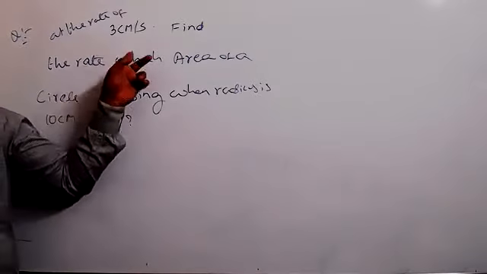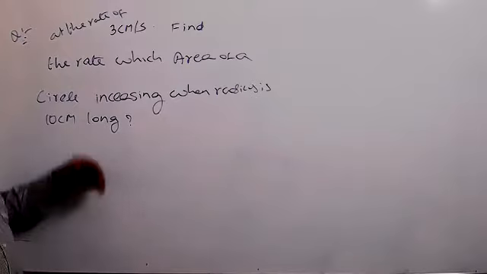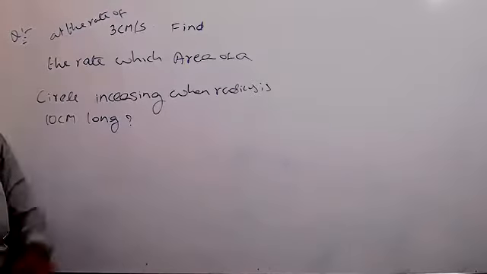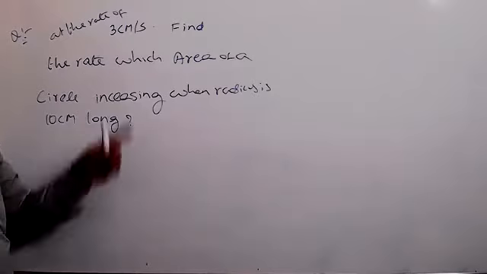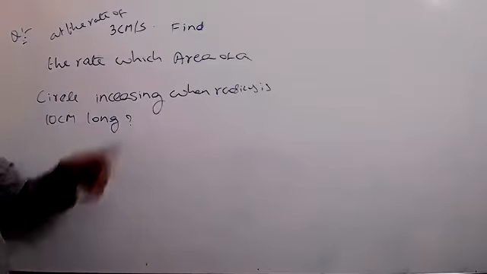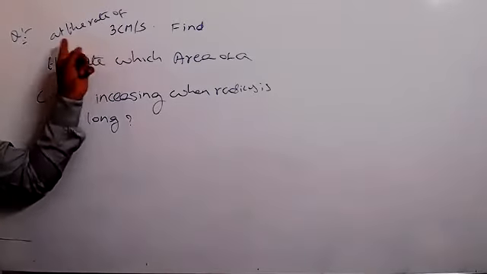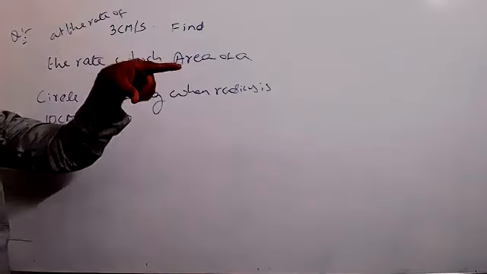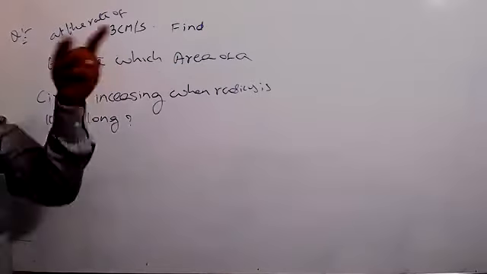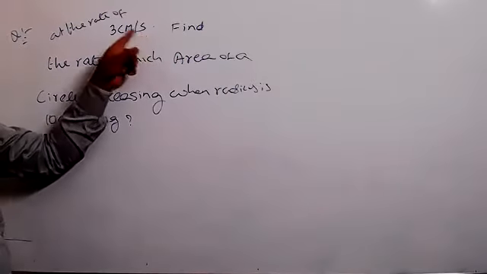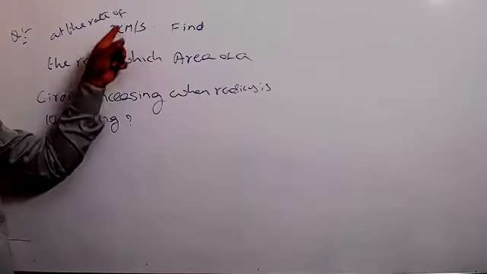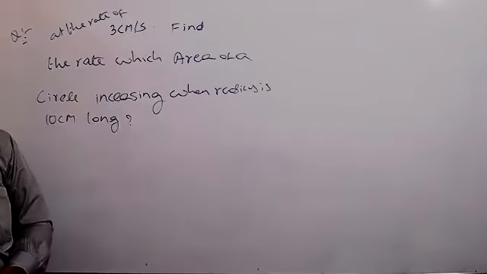The radius of a circle is increasing. What is the meaning of the radius of a circle is increasing? Increasing means it will be changing. It is the rate of change with respect to the time. Radius is increasing with respect to the time. That means dr by dt equal to 3 centimeter per second is given.